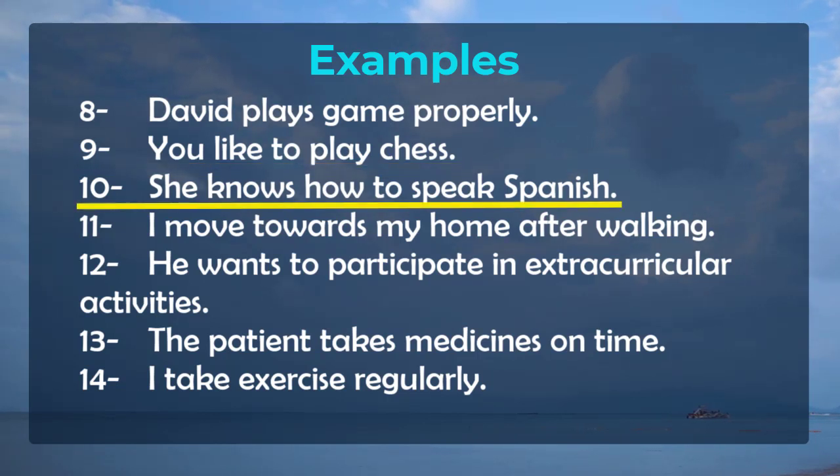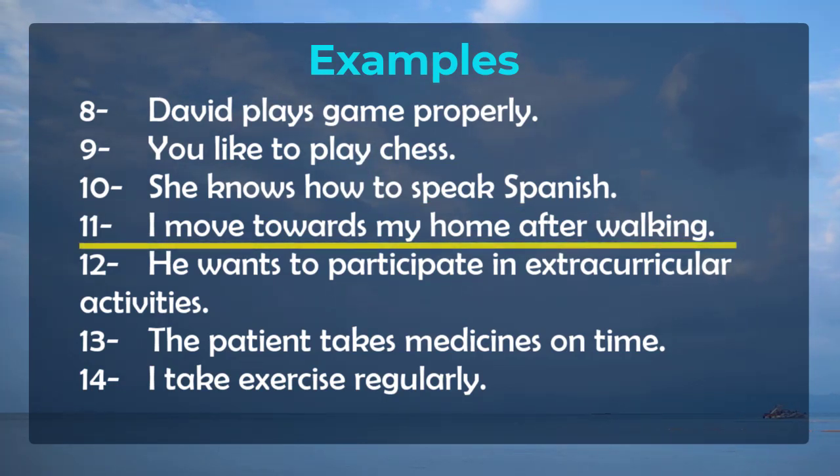Next, she knows how to speak Spanish. With she, we use knows. She knows how to speak Spanish. This is extra information we put at the end of the sentence. I move towards my home after walking. As I already told you, with I and you we don't usually use s and es with the verb. I move towards my home after walking.